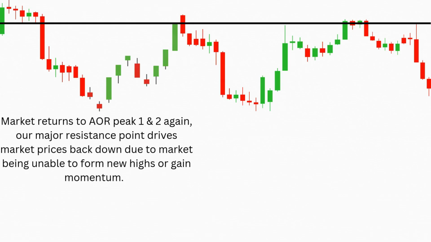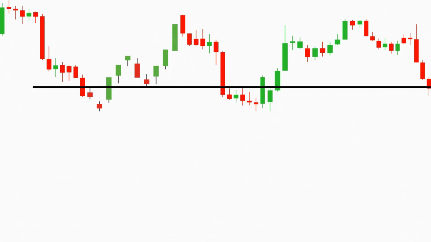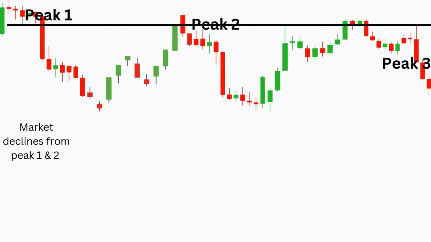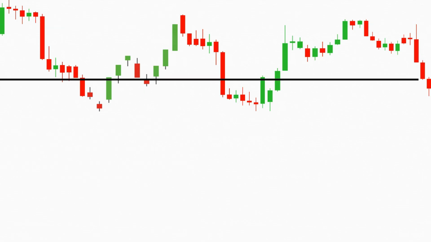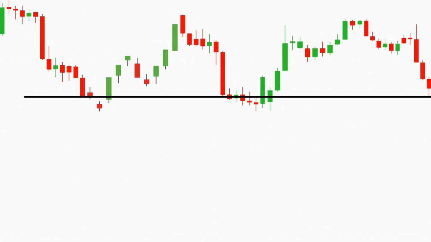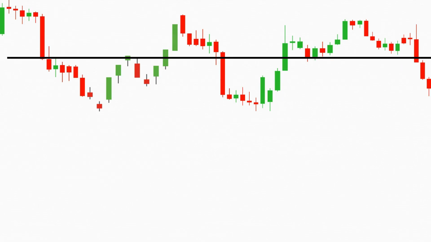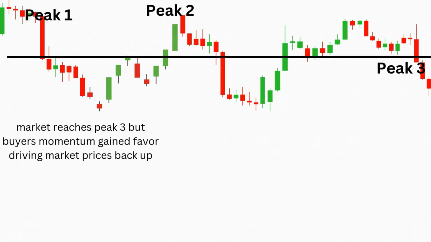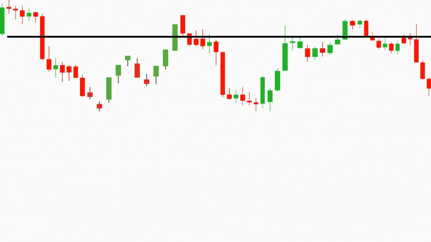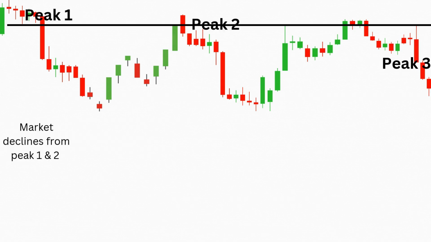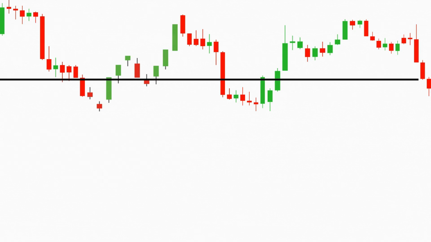To identify AOSs and AORs, analyze and annotate peaks on the time charts where the market has high potential turnaround price action. In this, the peaks represent major support and resistance levels that will in turn give feedback to traders about the liveliness of markets and give situational awareness about the current situation of the market to traders.